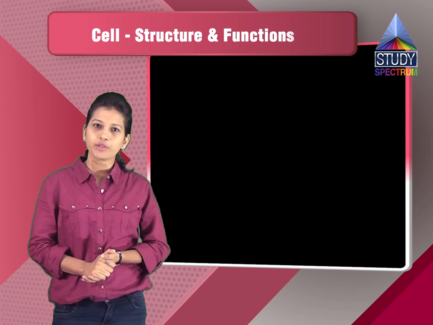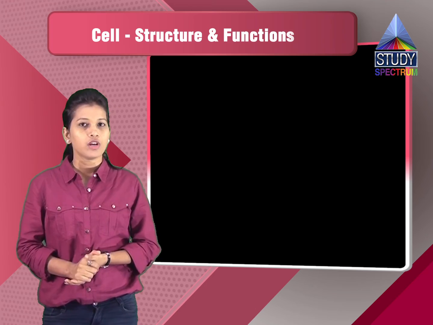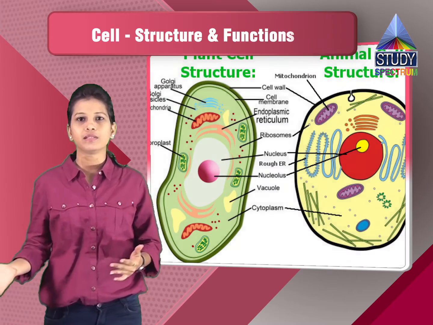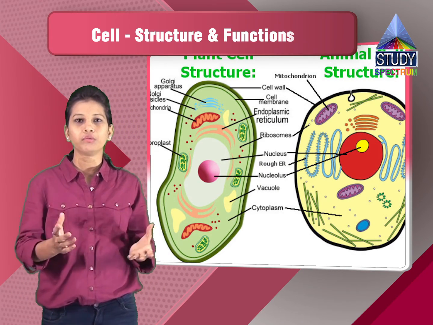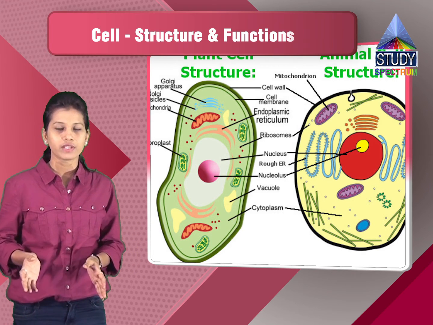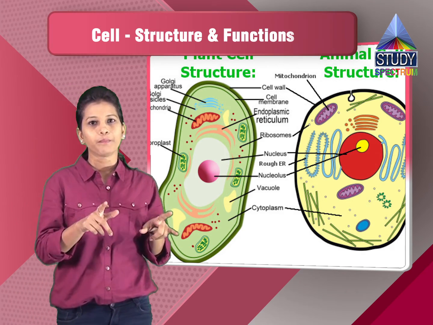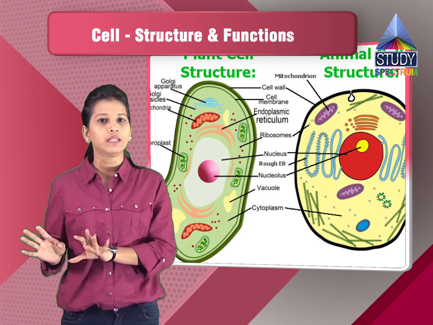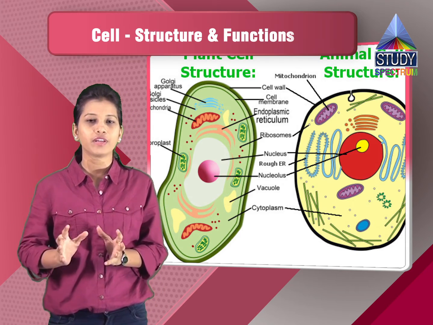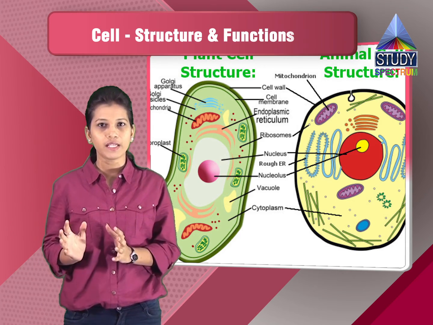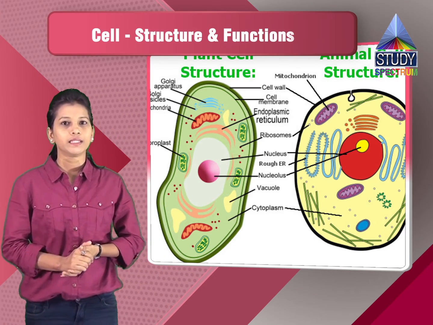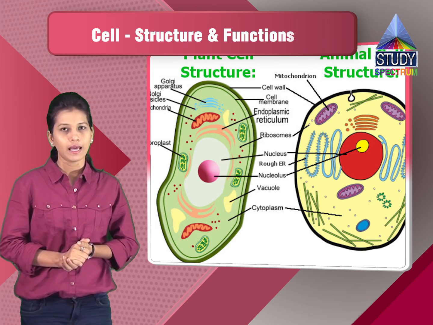Then we have seen the difference between the plant cell and the animal cell. So this could be a possible question: what is the difference between a plant cell and an animal cell? As I've already told you many times, the plant cell has the cell wall, but the animal cell does not have the cell wall. So the plant cell looks quadrangular or hexagonal, but the animal cell does not look like that. They have a circular shape and a fluid-like structure. It is not fixed, whereas the plant cell has a rigid structure. So that is the major difference between a plant cell and an animal cell.